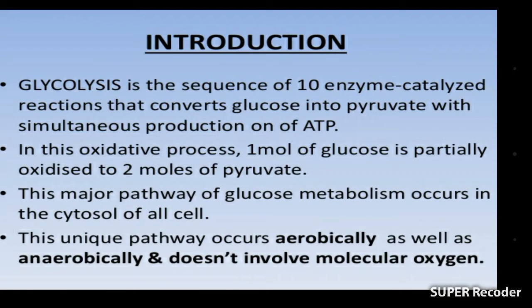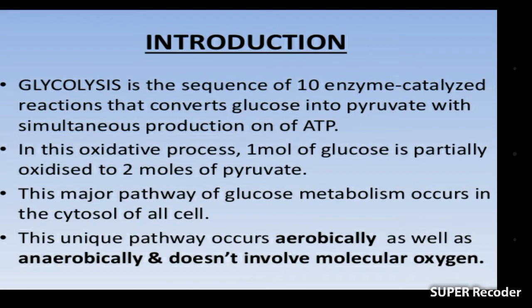Glycolysis is a 10-step process and in each step an enzyme is used. That's why it is said that glycolysis is a 10-step or 10 enzymatic steps process. In glycolysis, oxidation of glucose occurs into pyruvate. And what is pyruvate? Pyruvate is a 3-carbon compound.